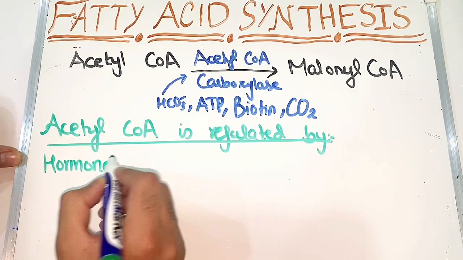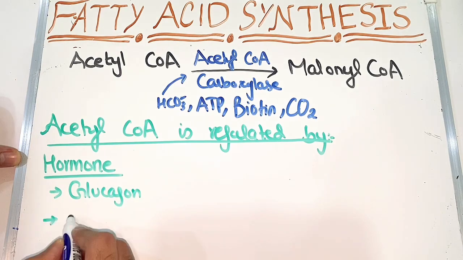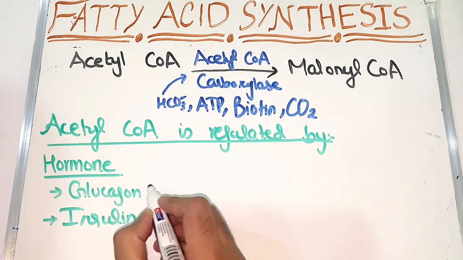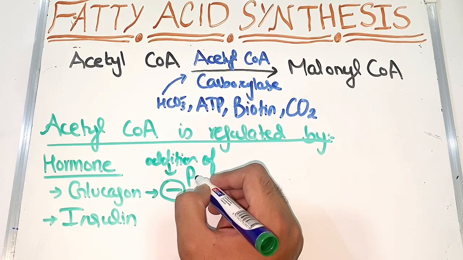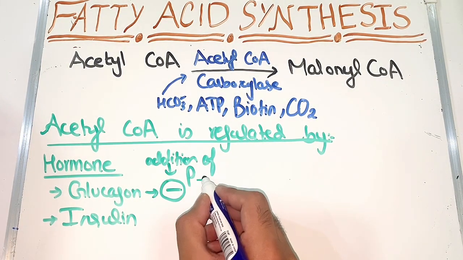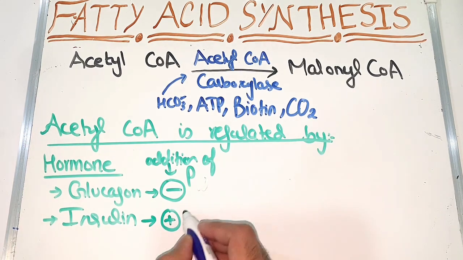So now we will discuss how acetyl CoA carboxylase is regulated. First thing is hormones. Which hormone increases or decreases its regulation? Glucagon inhibits acetyl CoA carboxylase, the conversion to malonyl CoA.